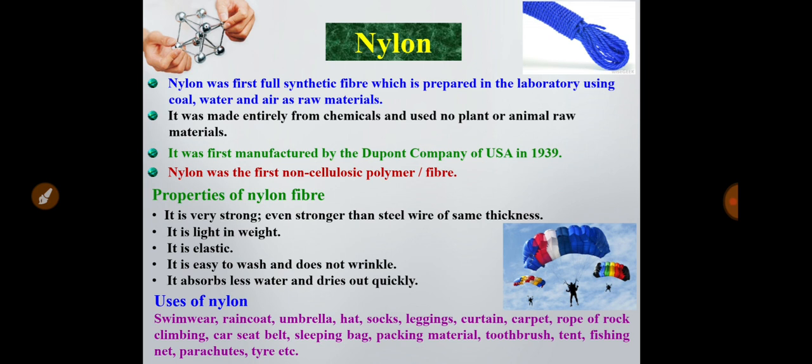Now what are the uses of nylon? It can be used for preparing swimwear, raincoat, umbrella, hat, socks, leggings, curtain, carpet, rope for rock climbing, car seat belt, also parachutes, fishing net, etc. So nylon is a very common synthetic fiber which is used in various ways in day-to-day life.